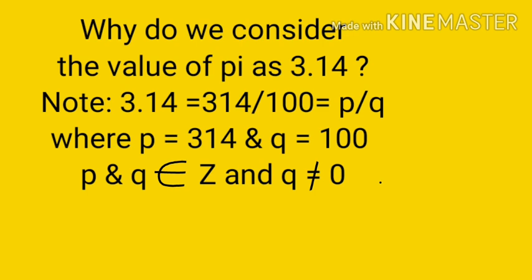Before we see the answer to these two questions, let us note that the value 3.14 is a terminating decimal. 3.14 is equal to 314 upon 100, which is in the form of p upon q.